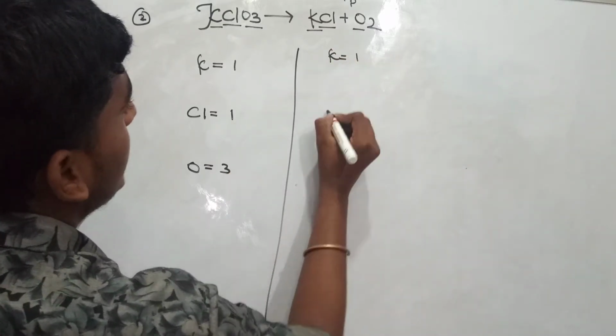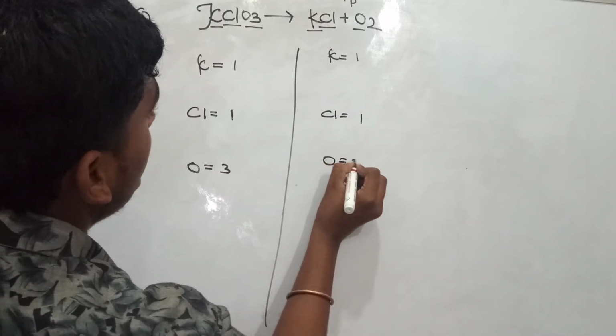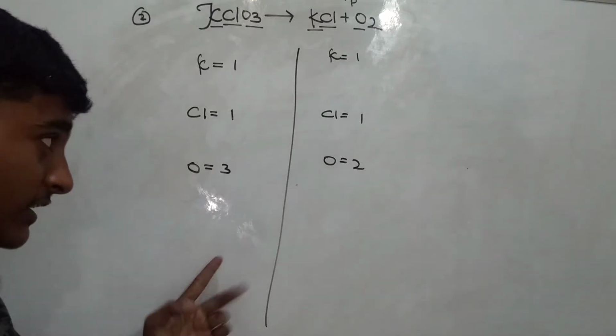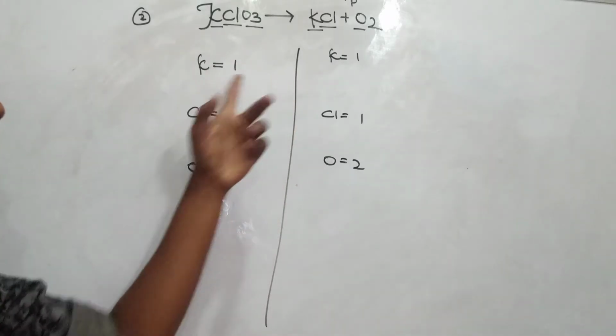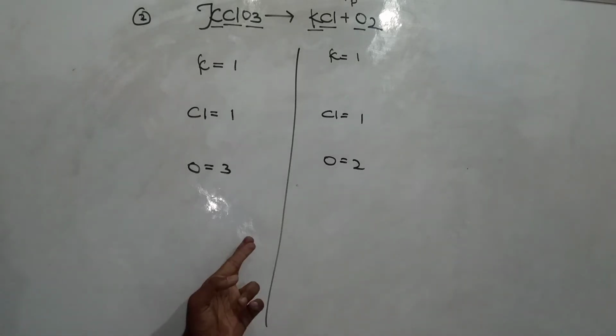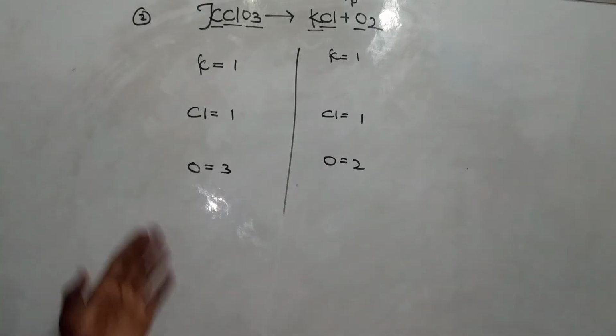On the product side, how many K? 1. Cl 1. And O 2. So here is the problem now: O is the problem. Coming from the first one, these all are equal. But the last one, O, looks different now, guys. The reactant side is bigger and the product side is smaller. Now let's add 3 to the product side. Yes guys, let's add 3 to the product side.